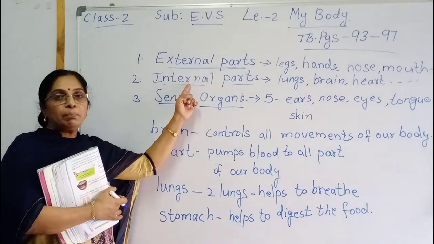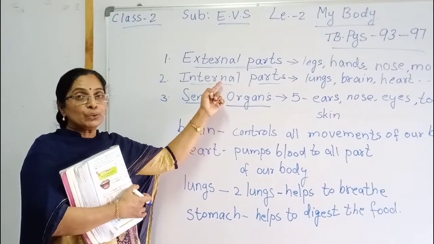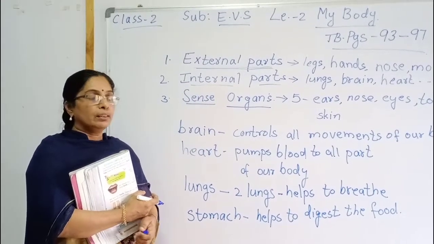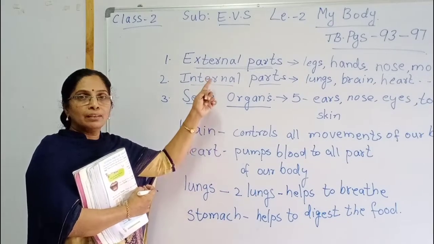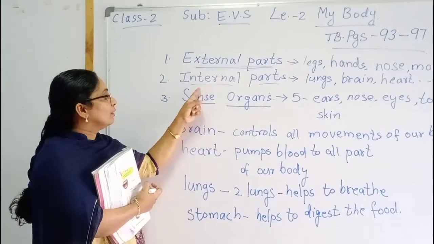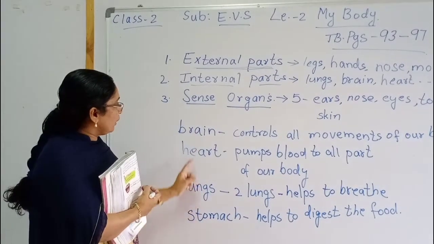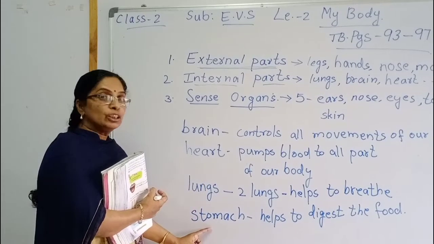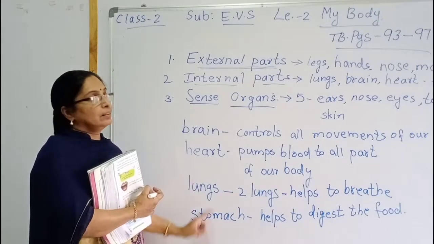What does it mean, the external parts, children? Then what is the meaning of external parts? So now we explained 4 parts, children: brain, heart, lungs and stomach. These are our internal parts.